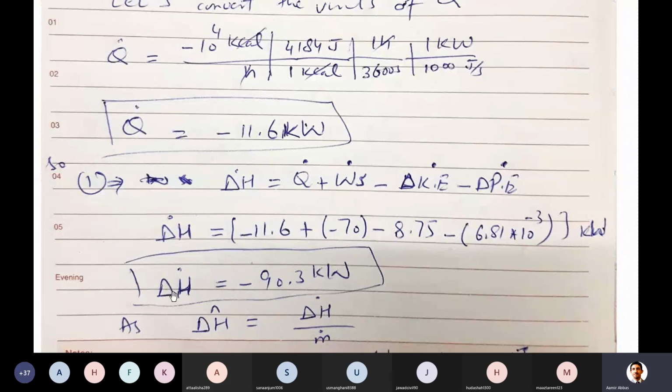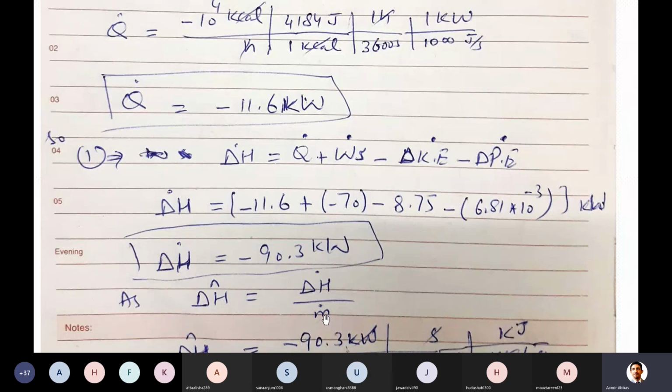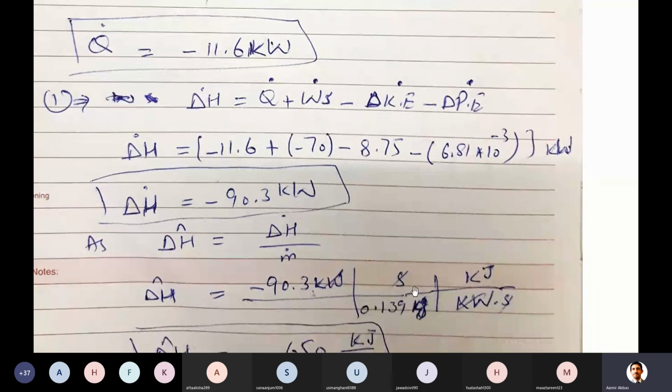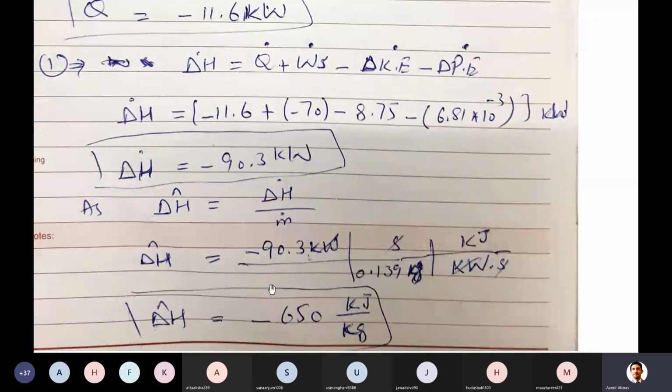So you have calculated the change in enthalpy per unit time, but not the specific enthalpy. The change in specific enthalpy is equal to the change in enthalpy per unit mass. So it will be the enthalpy rate change, and this kilowatt is actually kilojoule per second, so that's in the form of a rate. Just put it here and divide it by the mass flow rate, and you will reach what is asked: the change in specific enthalpy, or the change in enthalpy per unit mass, the same thing. So done up to here. Any question?